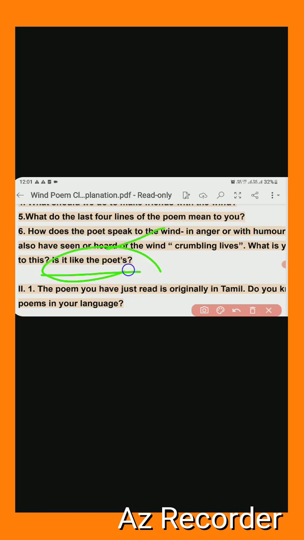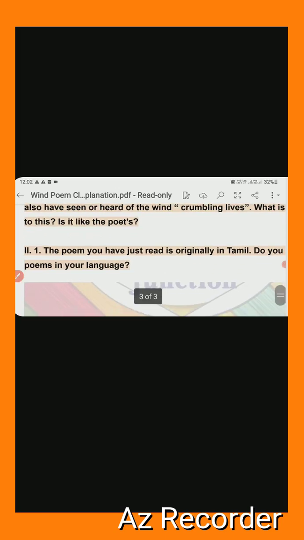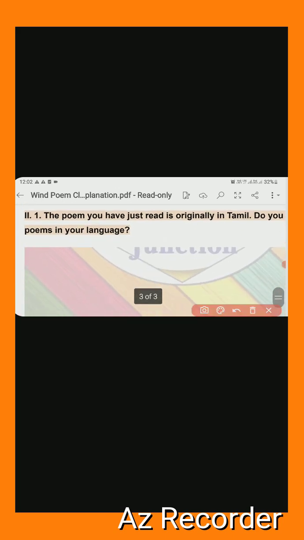Is it like the poet's? No. The poet is not weaker than the wind. Poet is not weaker than the wind. Okay. So this is the answer. And the next question, you can say the last one.